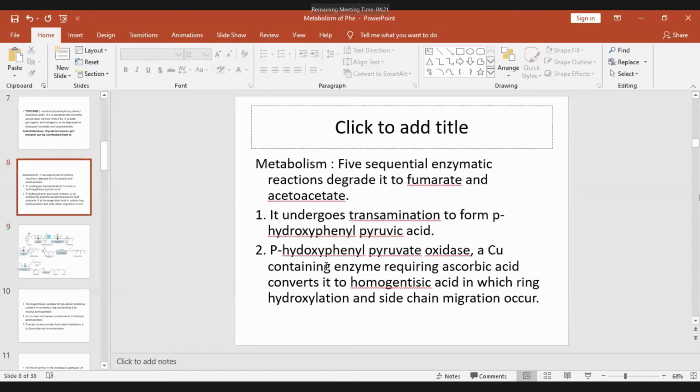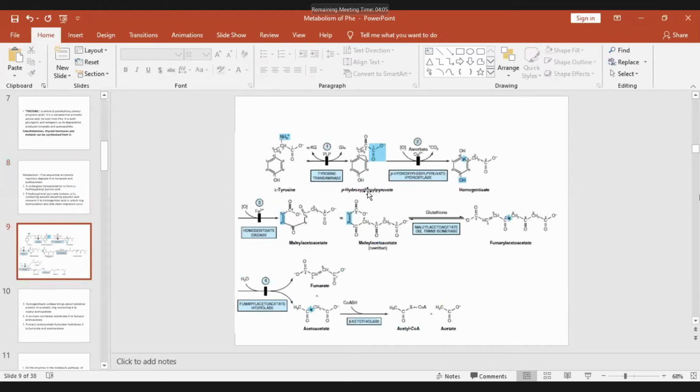Then the next enzyme is para-hydroxyphenyl pyruvate oxidase, which is a copper-containing enzyme and requires ascorbic acid. It converts it to homogentisic acid, in which ring hydroxylation and side chain migration occur. See this? Para-hydroxyphenyl pyruvate oxidase or hydroxylase is a copper-containing enzyme which requires ascorbate.